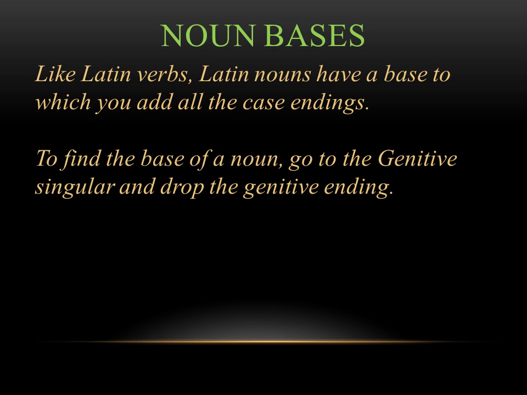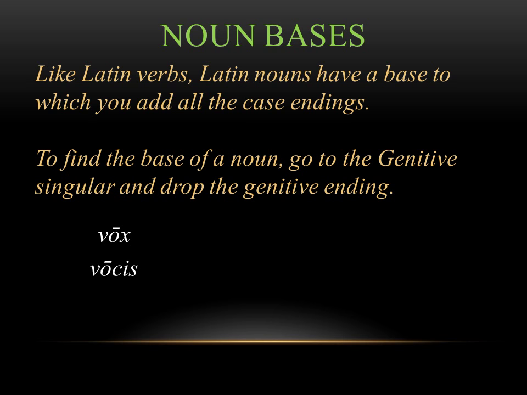This is why it's important to memorize the genitive when you're doing vocabulary, because it will help you with all the other case endings. So for instance, with the word vox, which means voice, if you didn't know this rule, you might think that the genitive would be voxis, because it's a third declension word, and you know the third declension genitive singular ending is is. So you might get words like voxis, or voxi, voxem, or voxe. These are the third declension endings. The problem with this, though, is that we know that the genitive of vox is vocis.